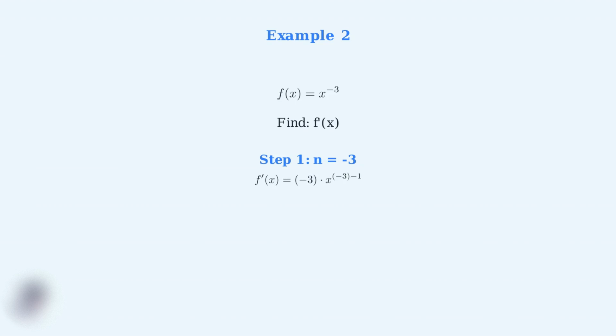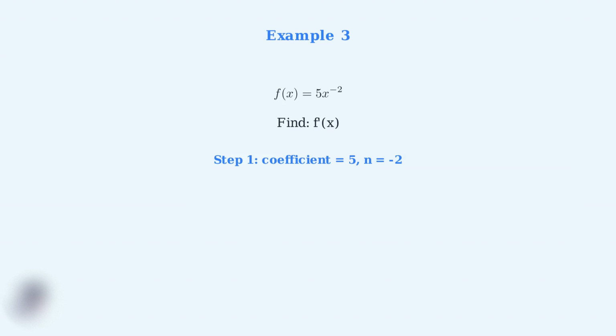Now let's try a more complex example. Find the derivative of f of x equals x to the negative 3. Step 1. Identify n. Here n equals negative 3. Step 2. Apply the power rule. We get negative 3 times x to the power of negative 3 minus 1. Step 3. Simplify the exponent. Negative 3 minus 1 equals negative 4. The final answer is negative 3 over x to the 4th power.